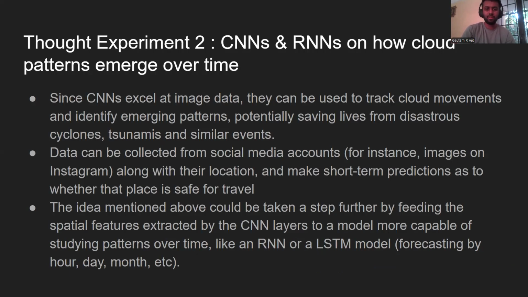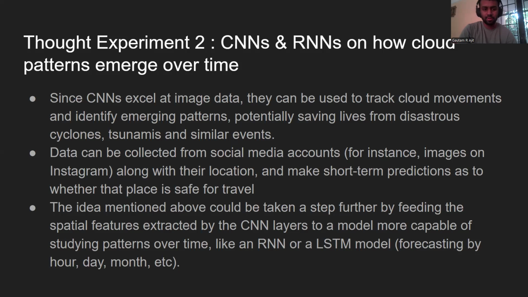Now, coming to the second thought experiment, using CNNs and RNNs together to study how cloud patterns emerge over time. Since CNNs excel at image data, they can be used to track cloud movements and identify emerging patterns, potentially saving lives from disasters, cyclones, tsunamis, and similar events. Data can be collected from social media accounts, for instance, images on Instagram, along with their location, to make short-term predictions as to whether that place is safe for travel, bringing us back to one of the objectives of the project.